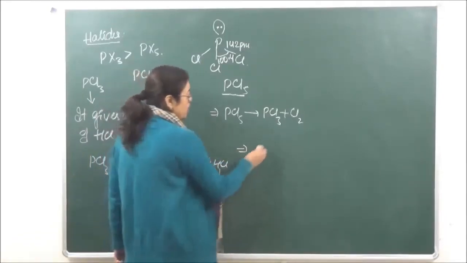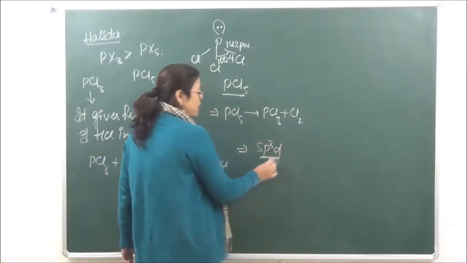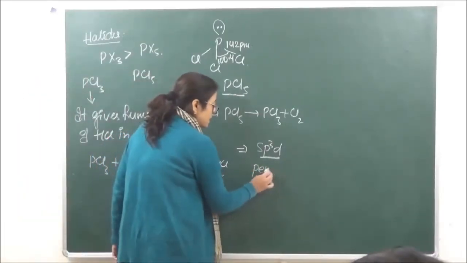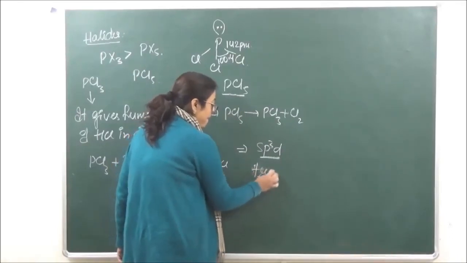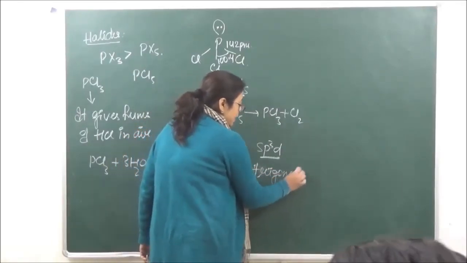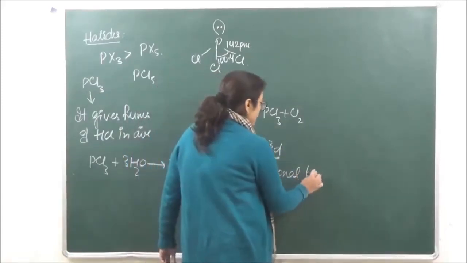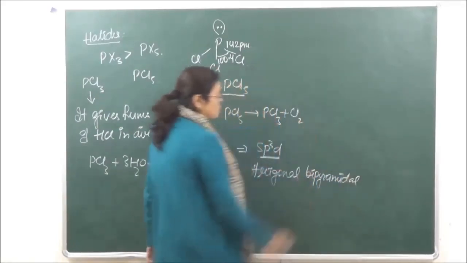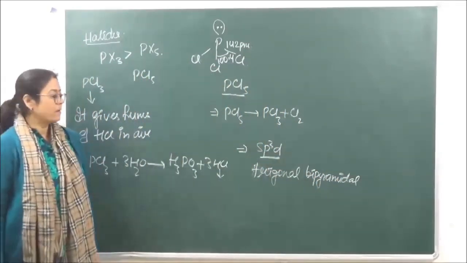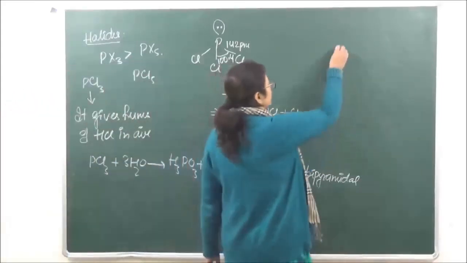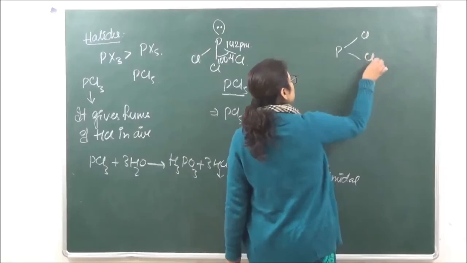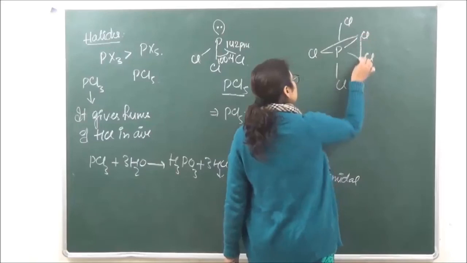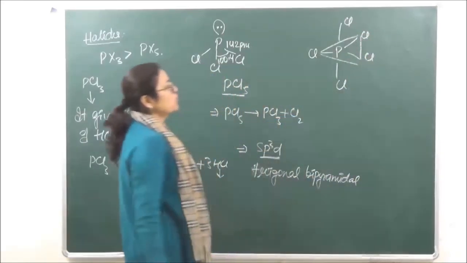It has a very different structure. The hybridization over here is going to be sp3d hybridization, and the geometry is trigonal bipyramidal. Trigonal bipyramidal. Let's see the structure of phosphorus pentachloride. This is going to be the structure of PCl5.